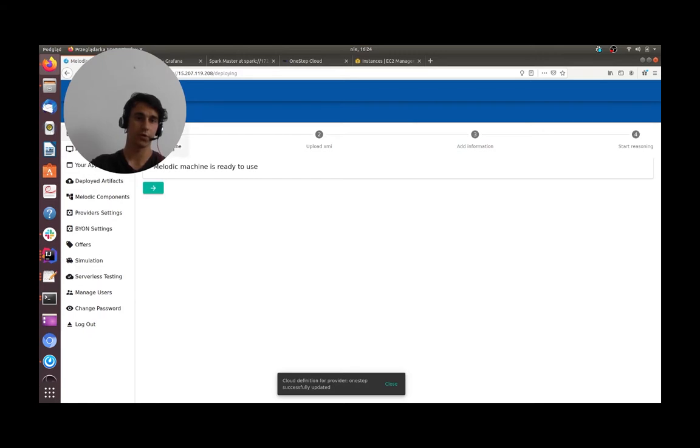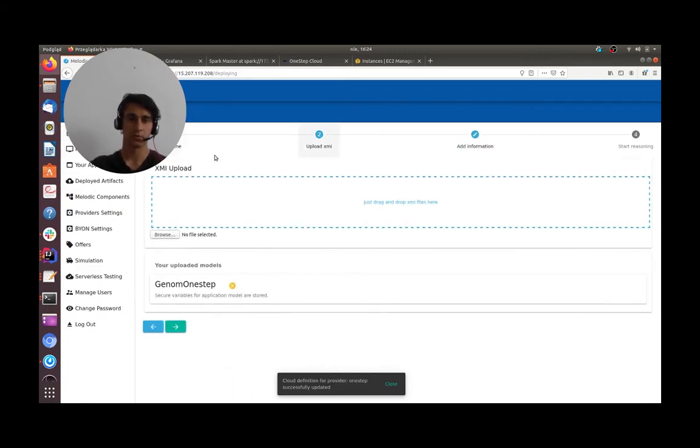We go to deployment. You can see that I already uploaded the model of our application, which is called Genome. It is worth mentioning that I had to prepare this model using the CAMEL language that helps us to define all those metrics and all those requirements or other details that are needed for Melodic to deploy the application. Thanks to this, Melodic would be able to find the optimal solution.